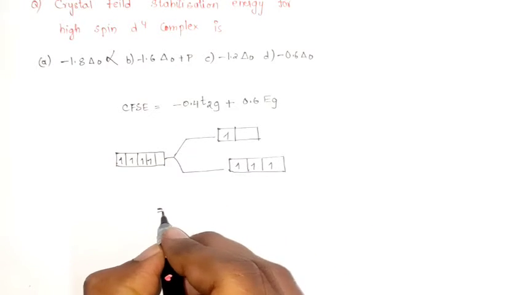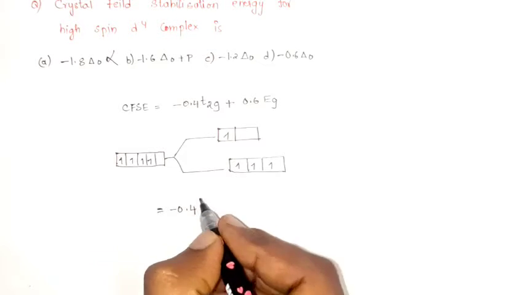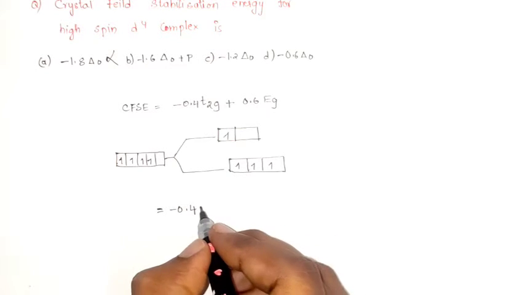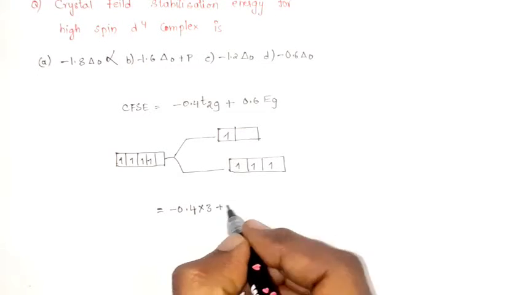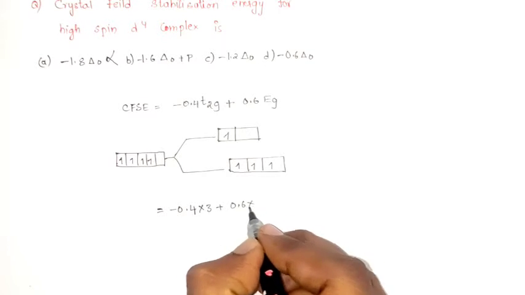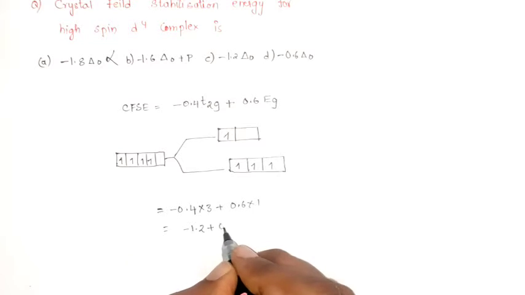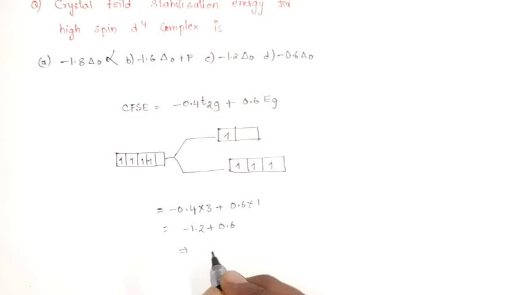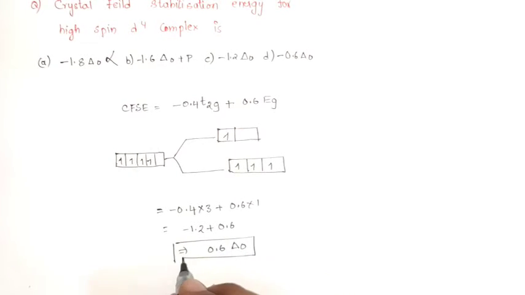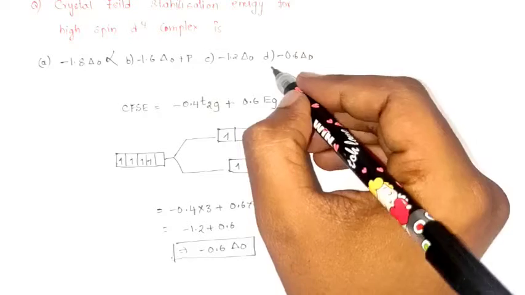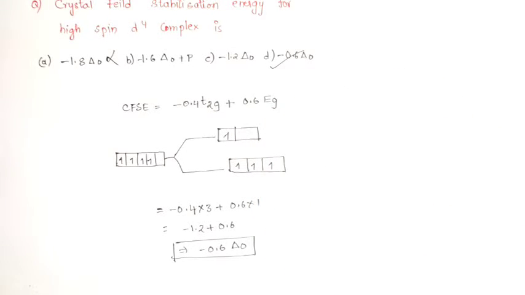According to our formula, minus 0.4 into the number of electrons present in T2g, that is 3, so 3 into 3, plus 0.6 into only 1 electron: minus 1.2 plus 0.6. So the CFSE is, sorry, minus 0.6 delta O. Okay, so option D would be the correct answer.